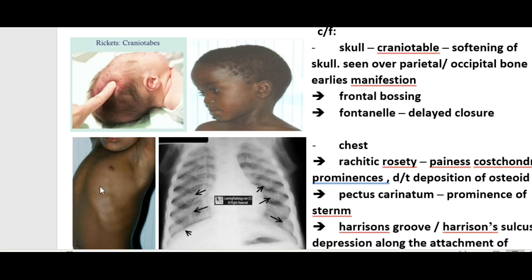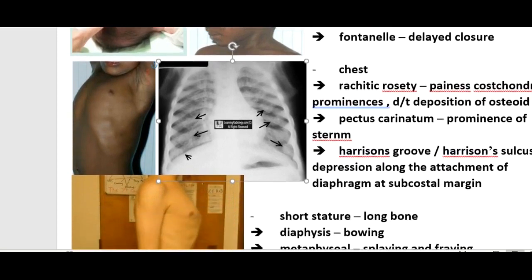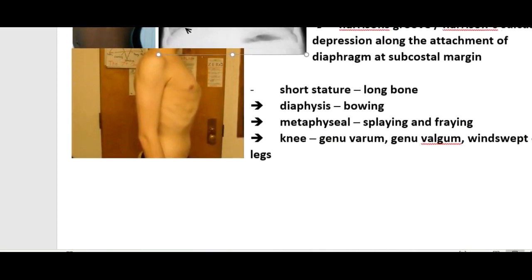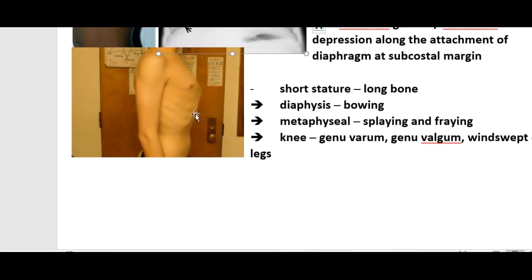Then in the chest, you can see these rachitic rosaries. These beaded structures are seen at the costochondral junctions. Here on the X-ray you can see the rachitic rosaries, that is costochondral prominences. Then we have Harrison sulcus, which is a depression along the attachment of the lower costal margin. Then in the chest, we also see pectus carinatum.